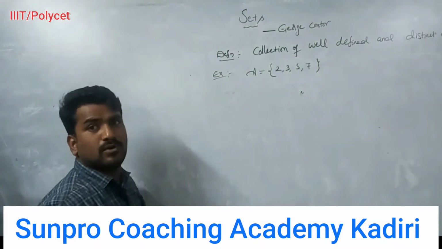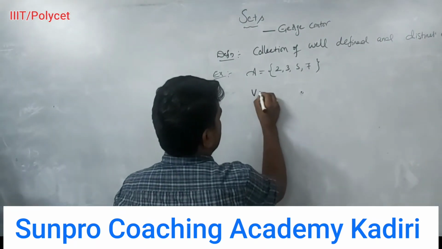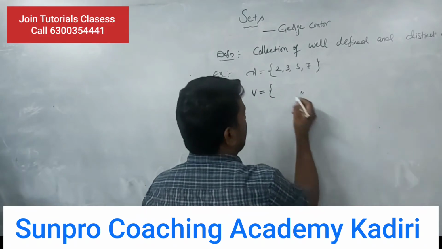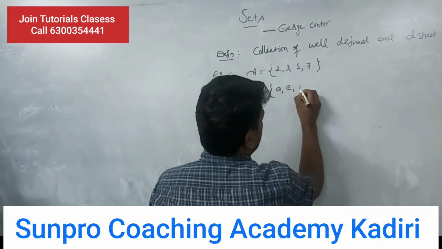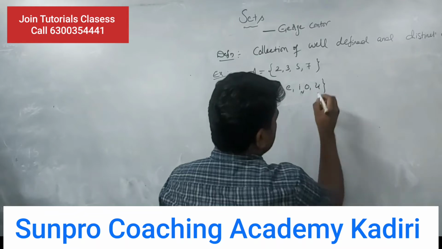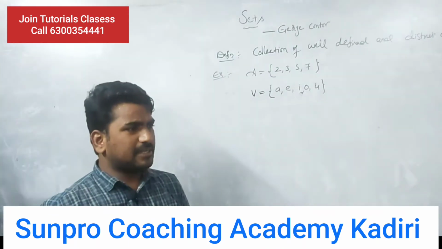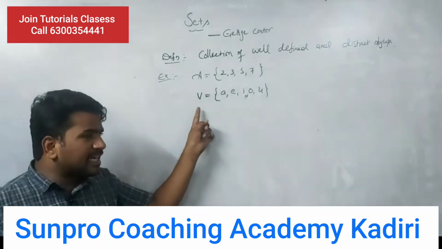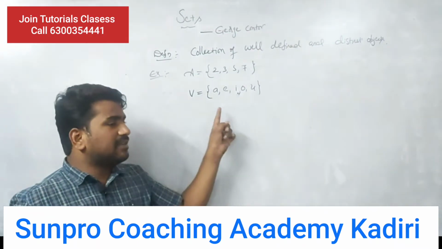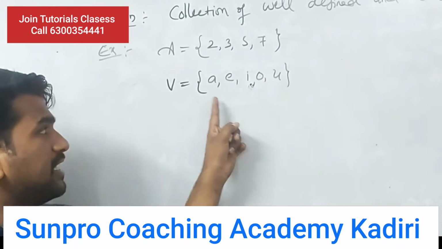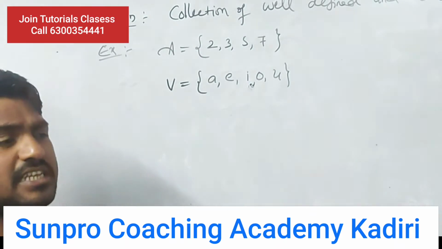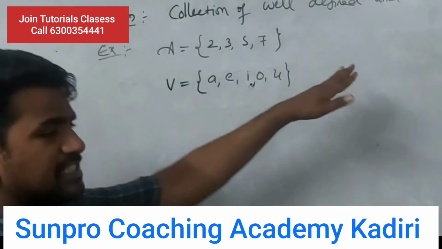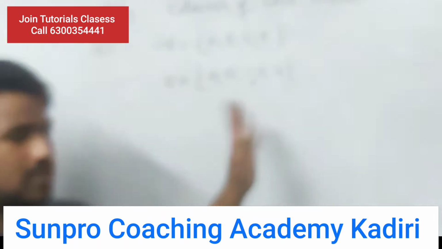Now let us see one more example. Set V, set of vowels in the English alphabet: A, E, I, O, U. See, these are the 5 elements in the set. Are these well defined or not? Yes, we can define perfectly. A, E, I, O, U are vowels in English. This is well defined and distinct. Is there any repetition? No repetition.